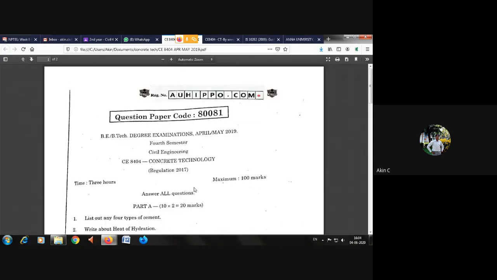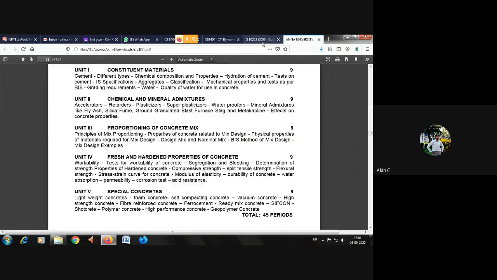So all these things we have discussed in the 1 hour session. You can see the 2 marks also, stress strain curve. Whatever I have taught in your class, PPT and notes, everything is available here. You can see polymer concrete, stress strain curve, workability, controlling workability, nominal design mix, accelerator, plasticizer, super plasticizer, heat of hydration, any type of cement. So everything we have covered in the 1 hour session.